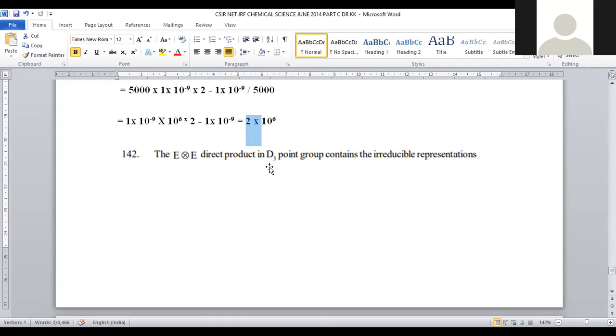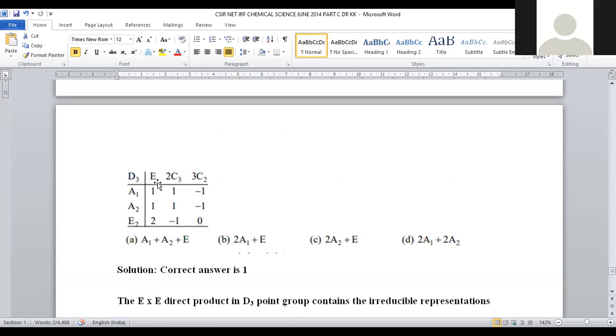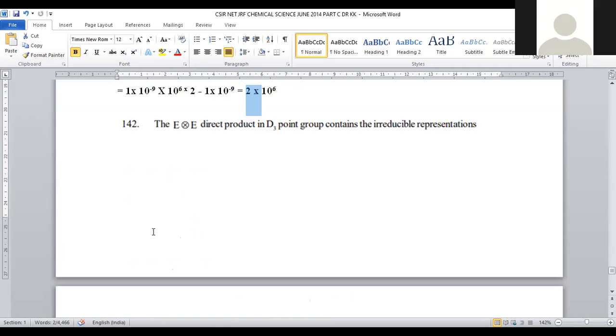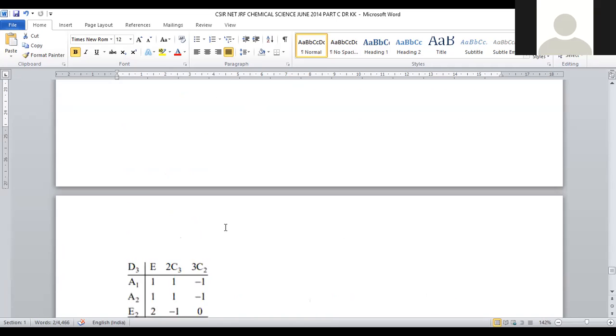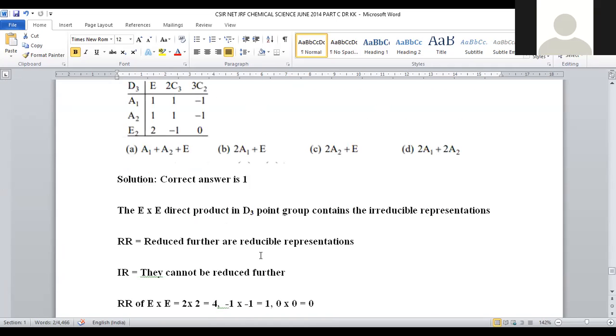Here the point group D3 was provided, and the symmetry operations in this point group are E, the identity element, 2 C3 axes, and 3 C2 axes, and the irreducible representations are A1, A2, E. This is the character table for the D3 point group, and we have to predict the E into E value, right? So that product is to be predicted.